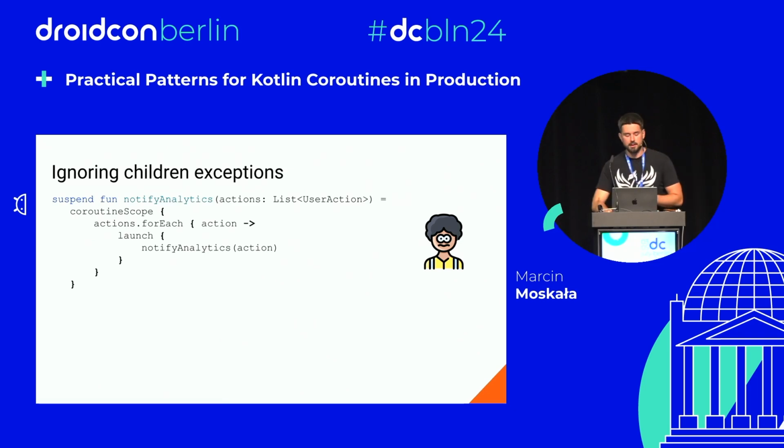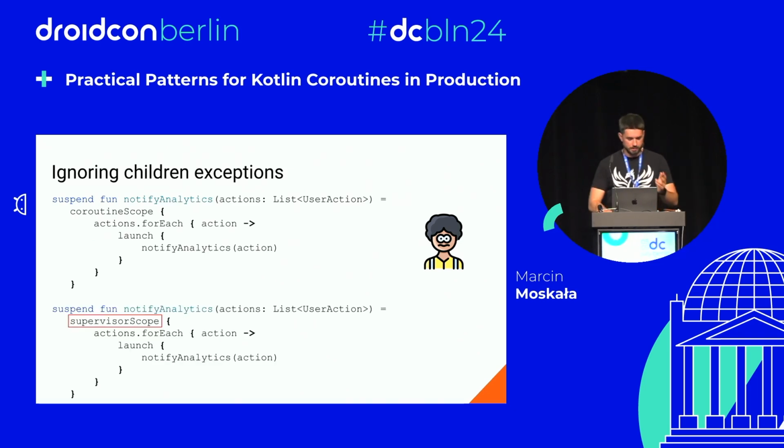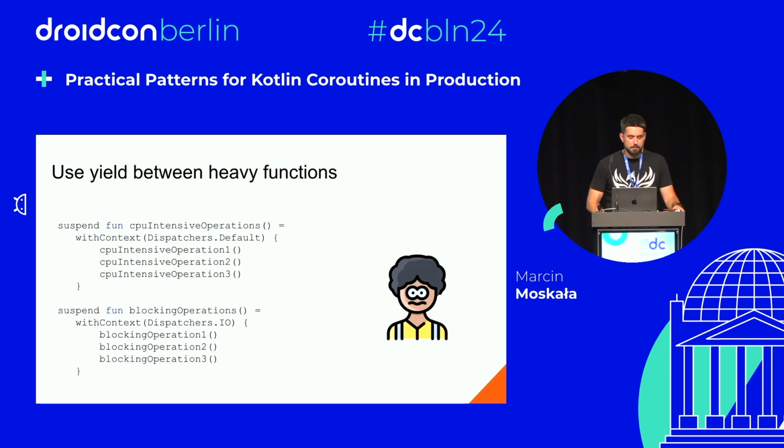So if you want to make coroutines independent inside suspending functions, if you want an exception in one of them to not cancel the others, we need to use this magic function called supervisorScope. It's just using SupervisorJob instead of a regular Job inside of it. And this way, it is ignoring children's exceptions, something to be remembered.